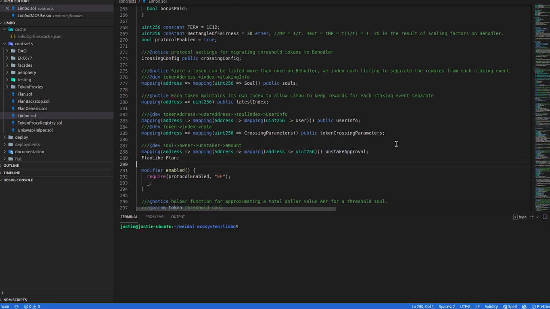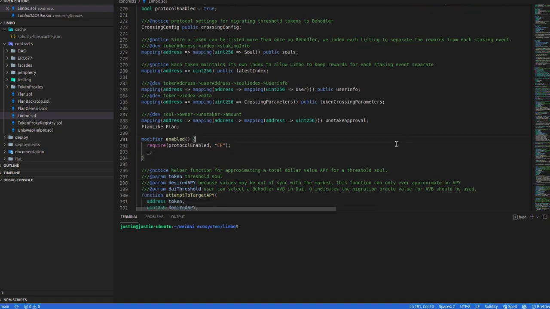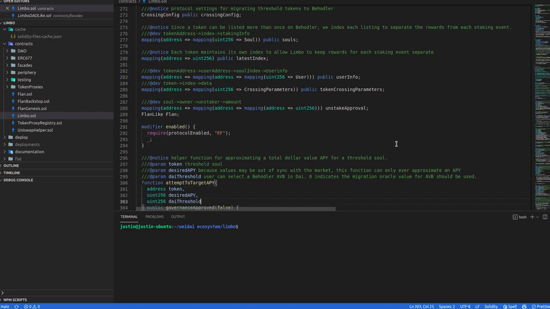Flan, we're just keeping track of Flan because we do stuff to Flan. Protocol enabled, we just got a variable called protocol enabled, and this is so that if an emergency occurs in Limbo, we need to temporarily disable it, so that we can stem the losses. We do that through Flash governance. So this modifier will just make sure that critical functions like stake are disabled when we disable.